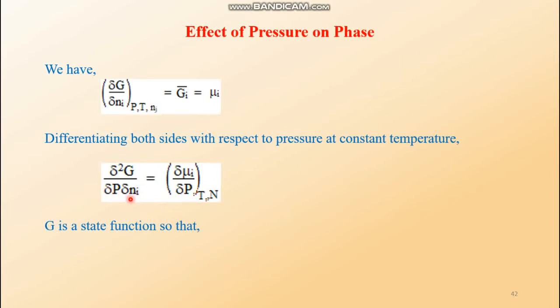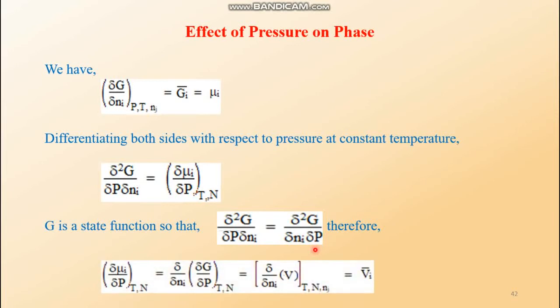Now G is a state function, so the order of differentiation can be interchanged. Therefore del squared G del P del N_i is written as del squared G del N_i del P. That means these two are interchanged with respect to their place.